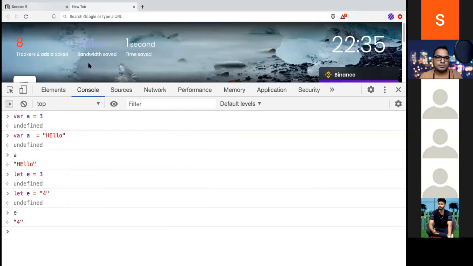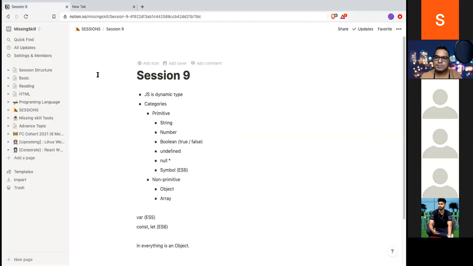Let e equal 1, then again let e equal 1. See, Node is not allowing it; it says e is already declared. So this is the difference between var and let. With var you can declare as many times as you want, but with const and let you can only declare once. With let you can keep reassigning, but with const you cannot reassign it.